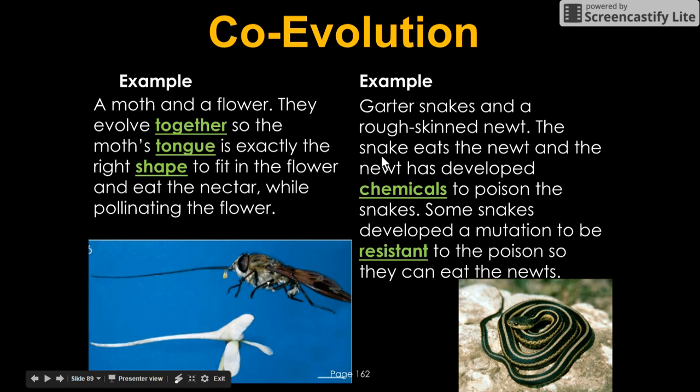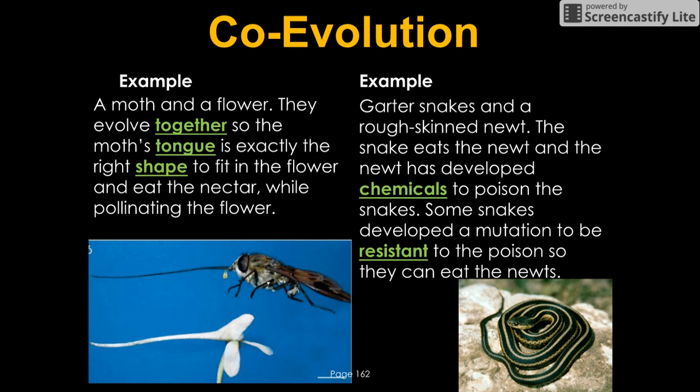This garter snake is going to eat newts, which are similar to rodents. And the newts have a chemical that's going to poison the snake. Some snakes have a mutation, a mistake in their DNA, that makes them resistant to the newts. So over time, as the newts change, the snakes become resistant to the newts.